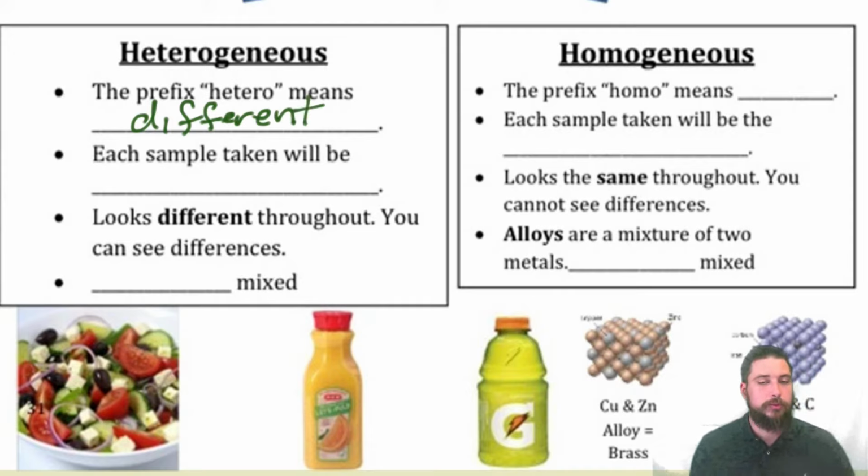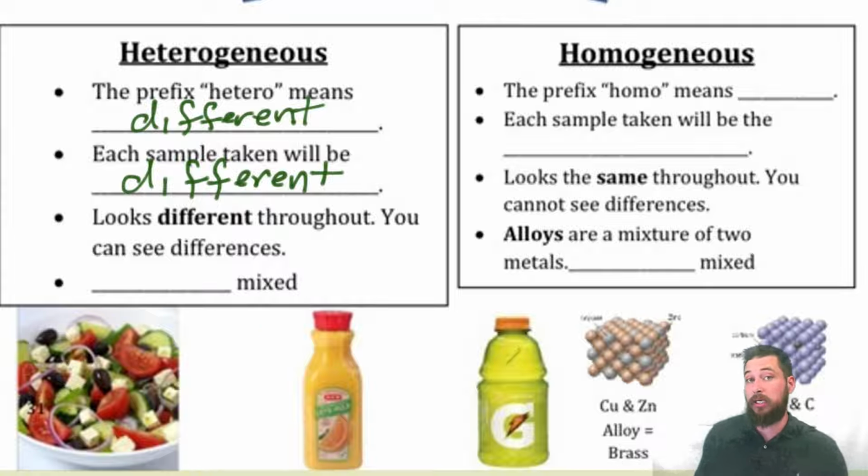And each sample taken will be different. And if you think about the salad as an example of a heterogeneous mixture, because when you take a bite of a salad, it may or may not have delicious olives in them. Also, when you get to the bottom of the salad, that's where you get the accumulation of all of the dressing and the cheese, which is delicious as well. And so each bite you take is different.